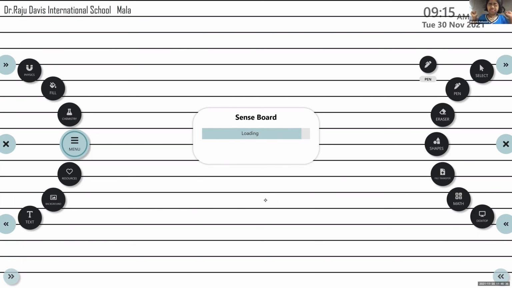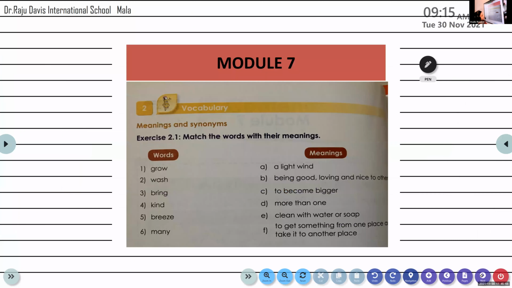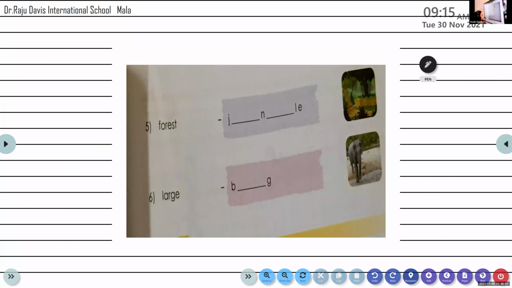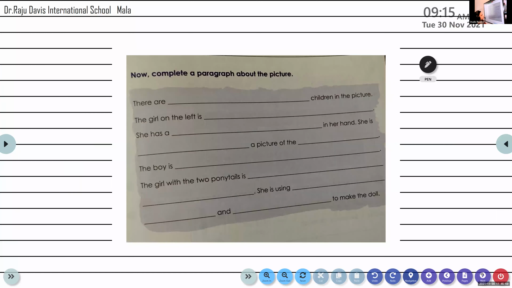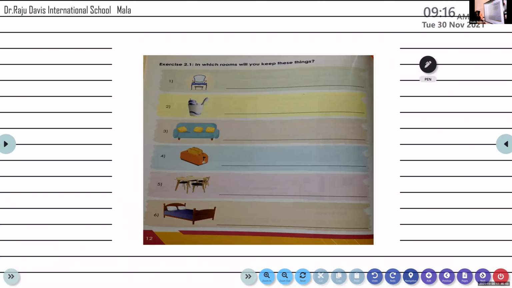In that exercise, I want all of you to have a look at the picture given there. Observe it for 1 minute. Observe it closely. Observe all the things that you can see in the picture. Come on.